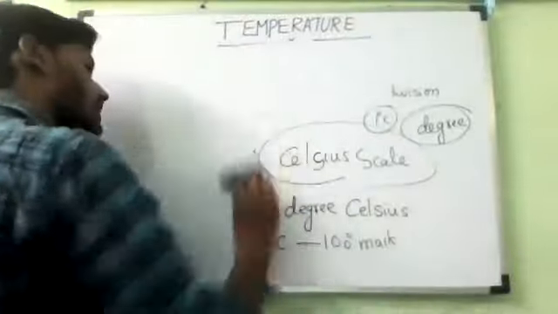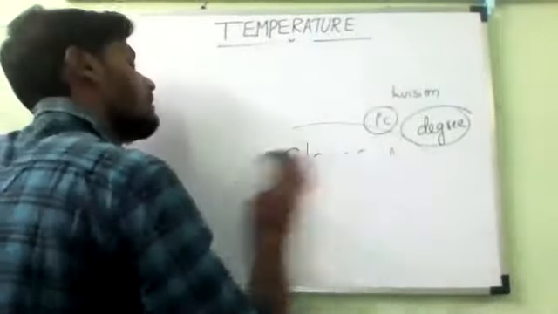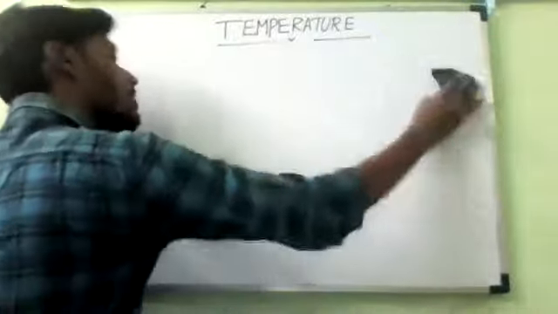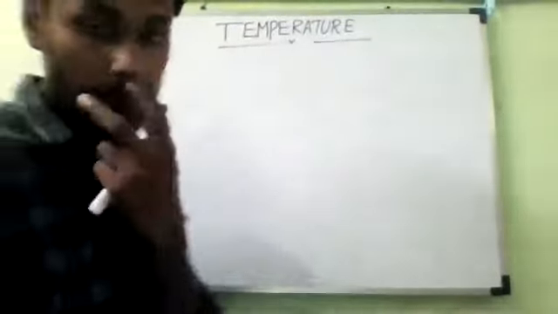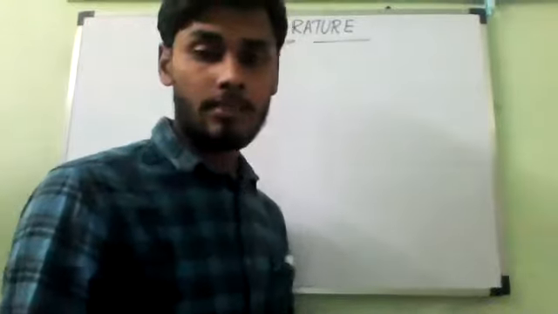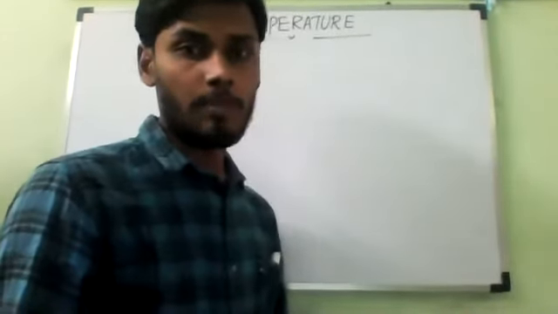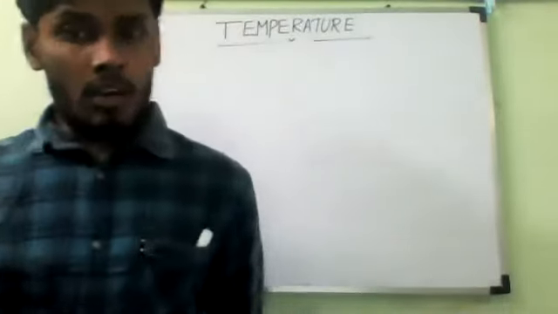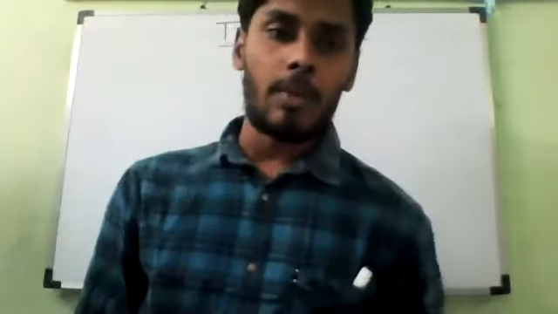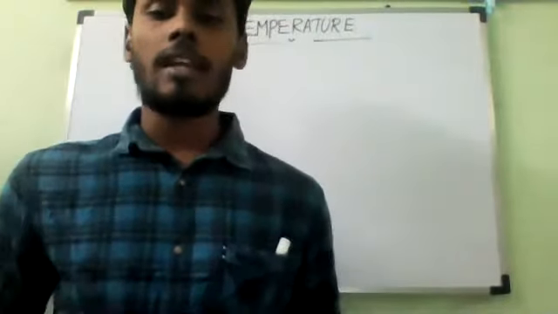So now, temperature. A hot object has a high temperature.